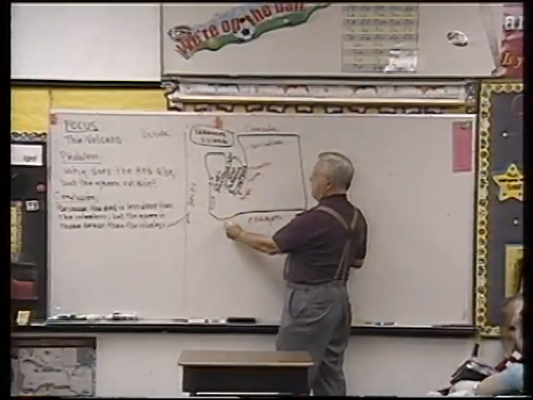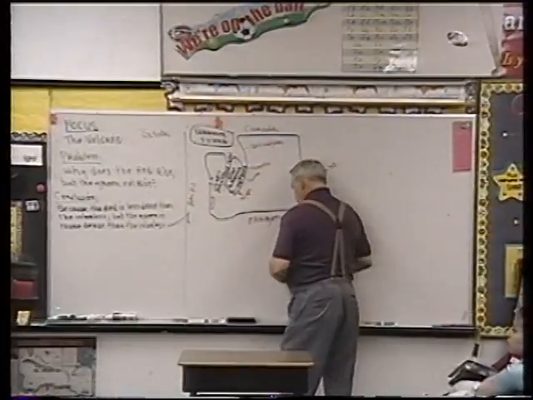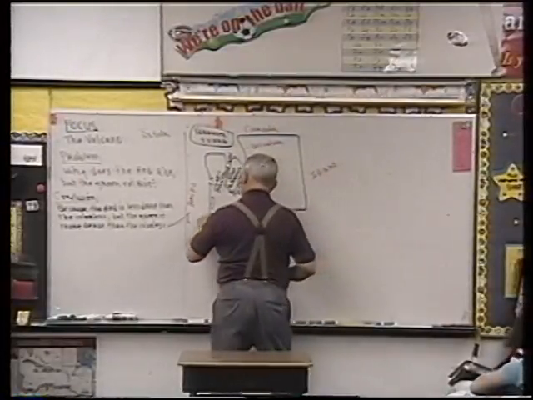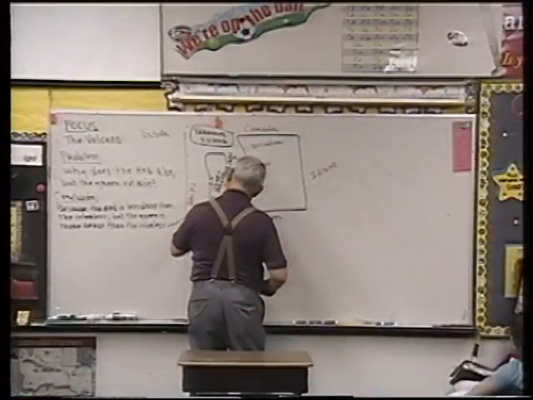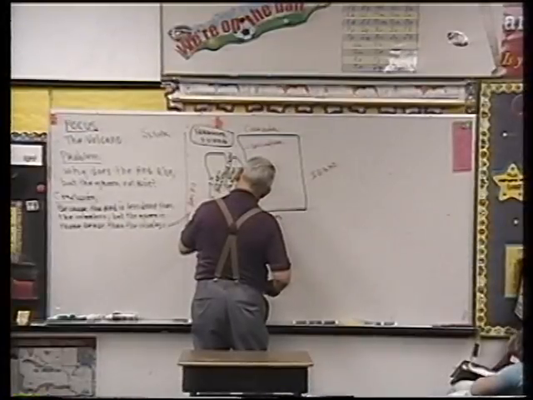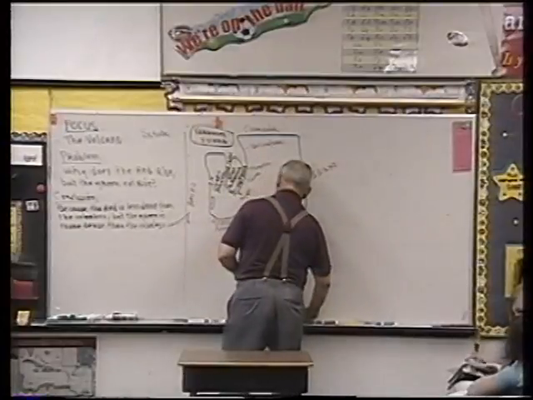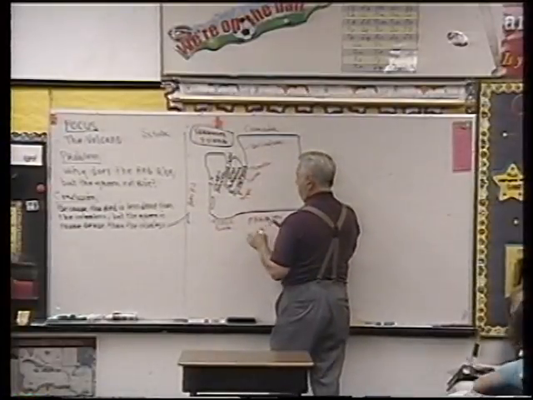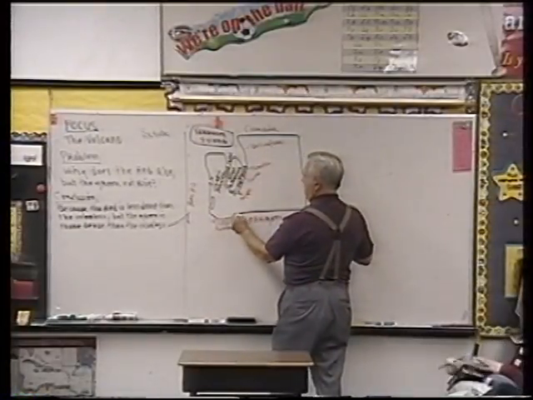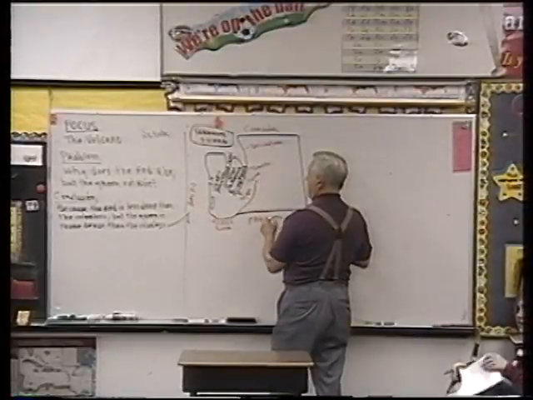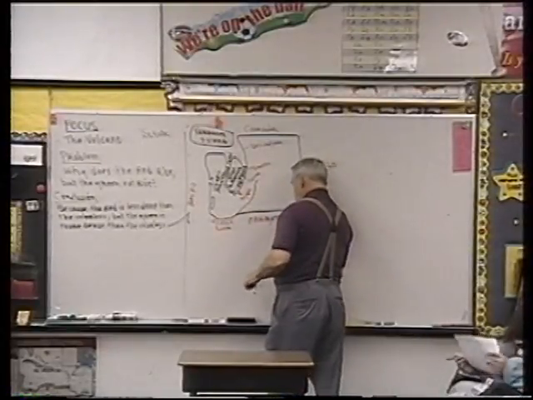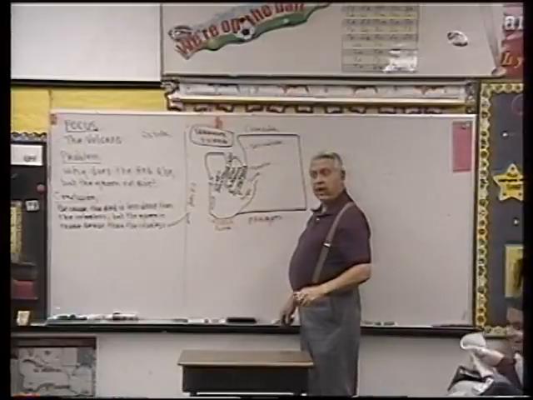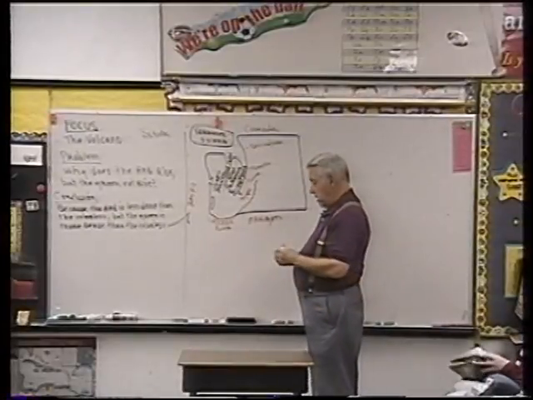Oh, what's this river right here called? Columbia River. Okay, and the Columbia River forms part of the state boundary, and then it continues on up like this. Okay, now that's just a drawing. I haven't begun to tell you the story yet.